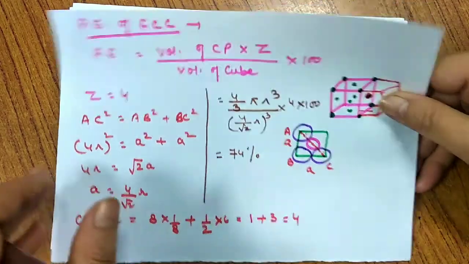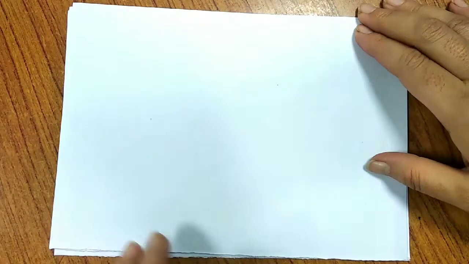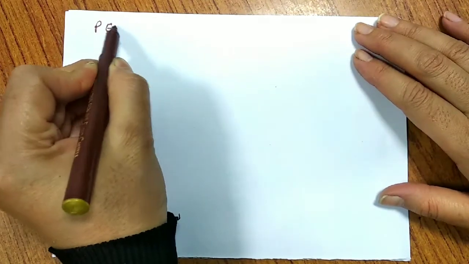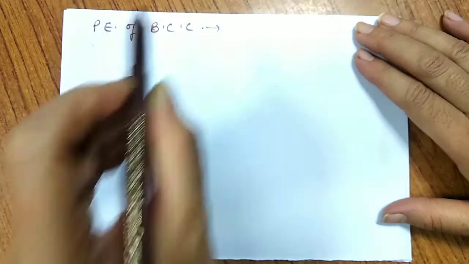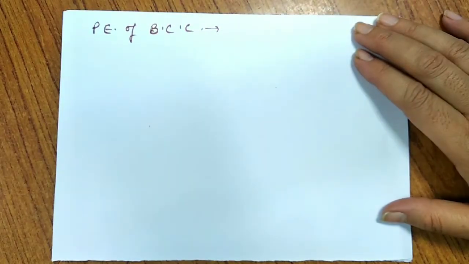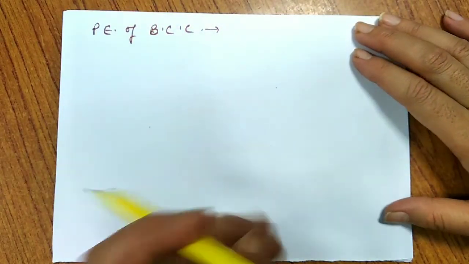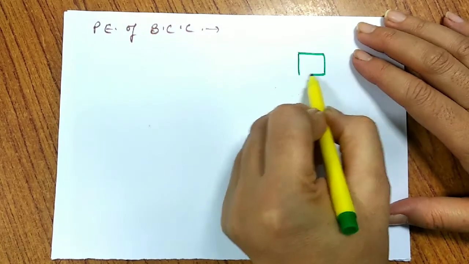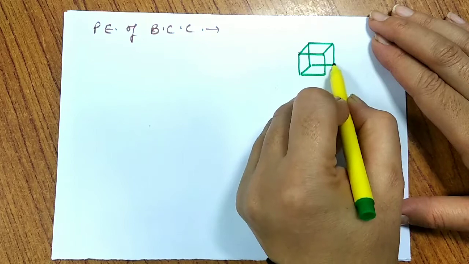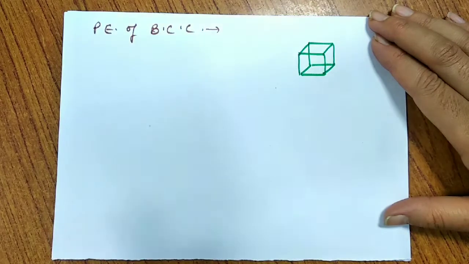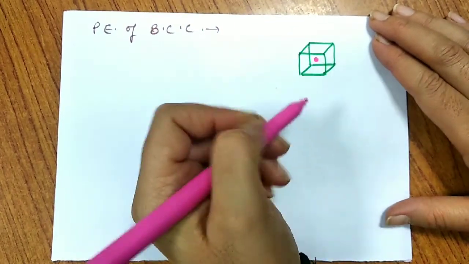Let us talk about the value for body centered. So we'll discuss about the packing efficiency of body centered cube. So in body centered, basically when we talk about body centered, we say that the particle is present, first of all, at the corners, at each corner definitely, and one particle is present in the center.